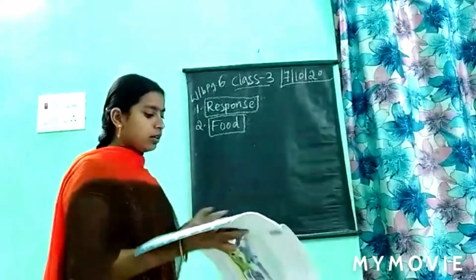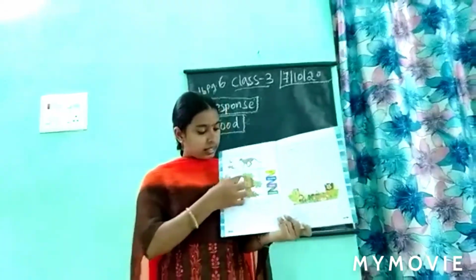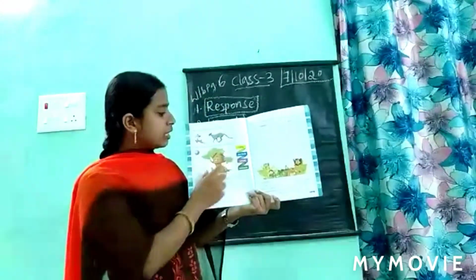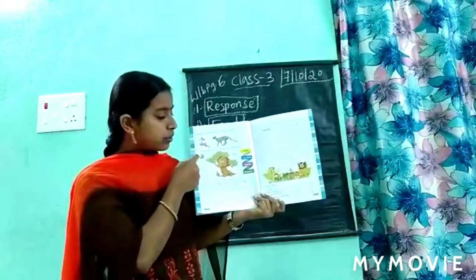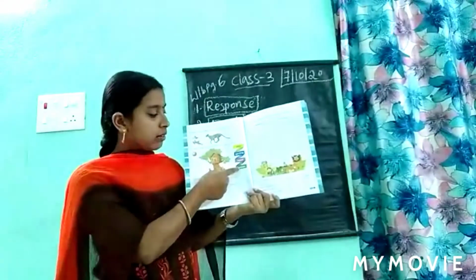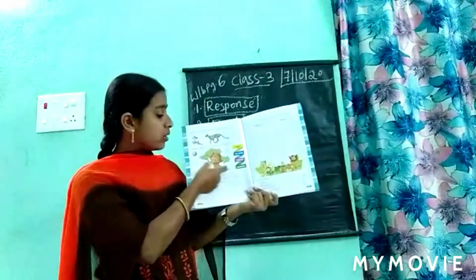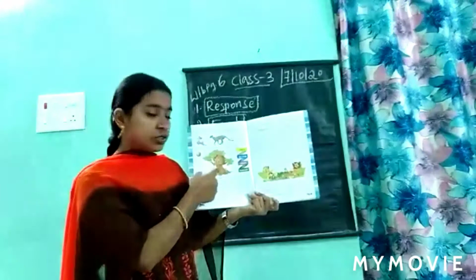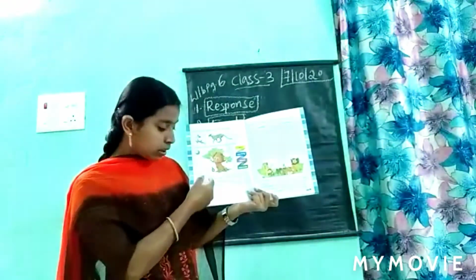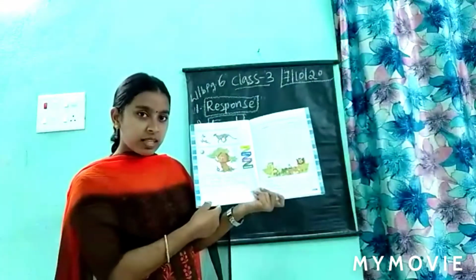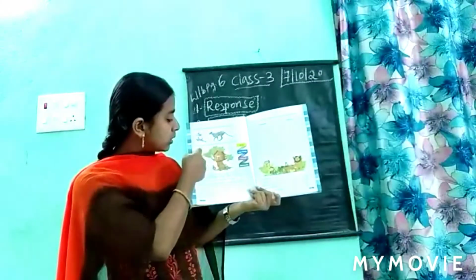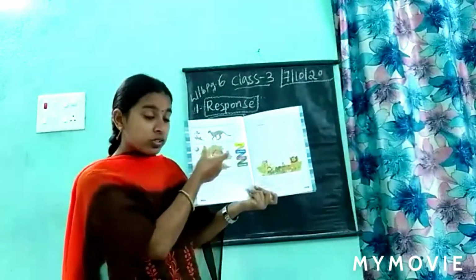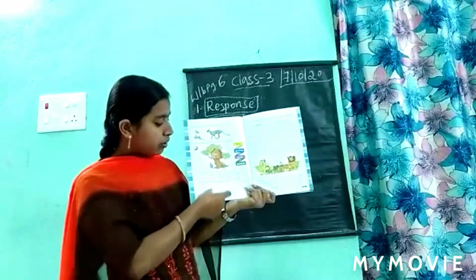Okay. See the next picture. Again here, next one. Describe the things in the picture with the help of the given keywords. Here they have given one picture for us. And here keywords are also given. By looking at these keywords, we have to complete this one. What is there in this picture, we have to write down here. Already they have given lines. Yes or no? In these lines, what these pictures show, we have to write with the help of these keywords. With the help of these keywords, we have to look at these pictures and describe everything here.